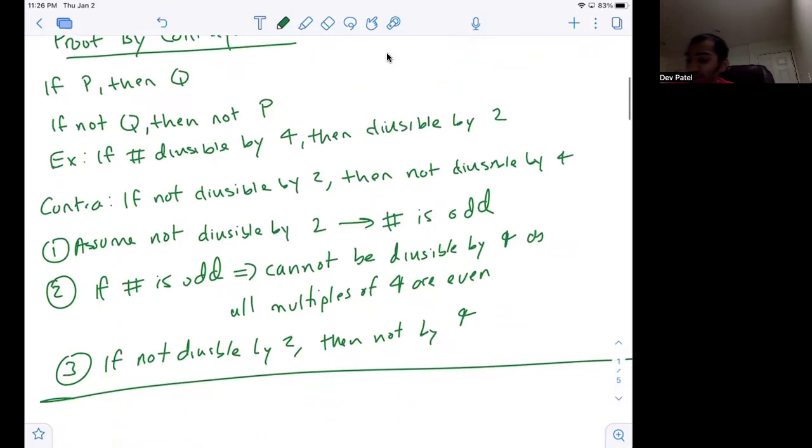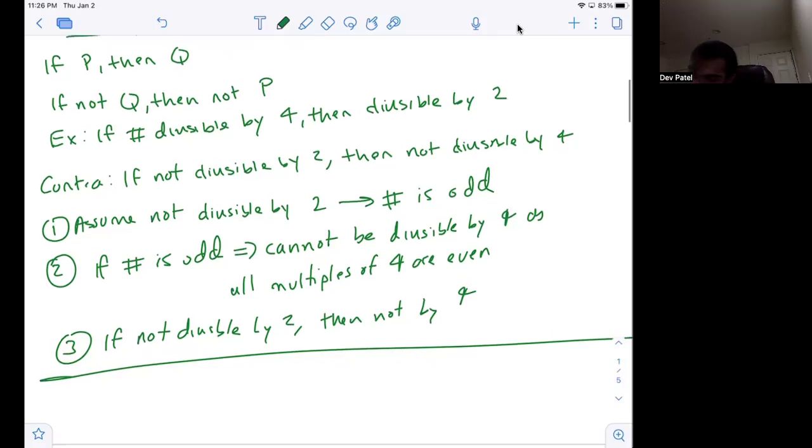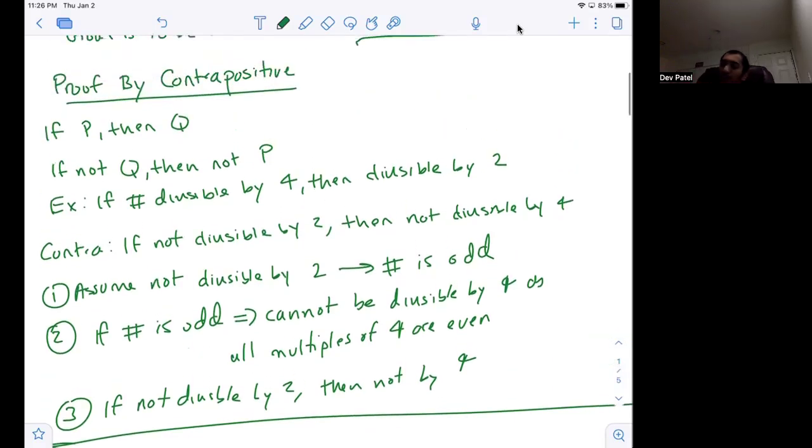So how can we prove if not divisible by 2, then not divisible by 4? Well, if it's not divisible by 2, then the number is odd. If the number is odd, then we know it cannot be divisible by 4 because all multiples of 4 are even. So that's the entire purpose of proof by contrapositive.